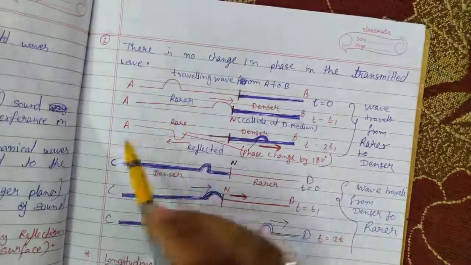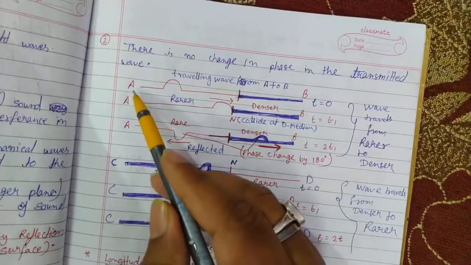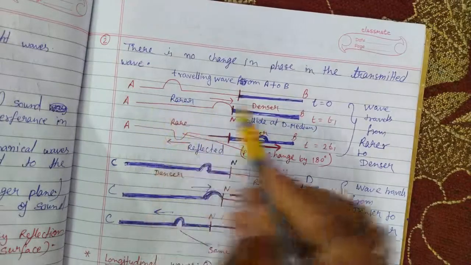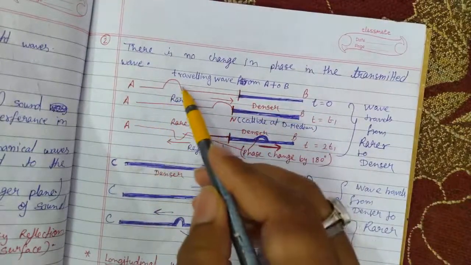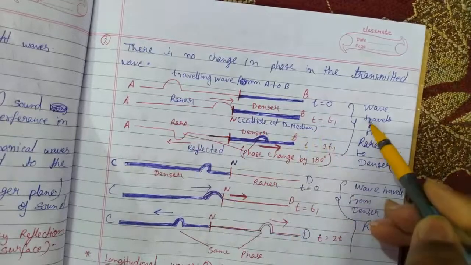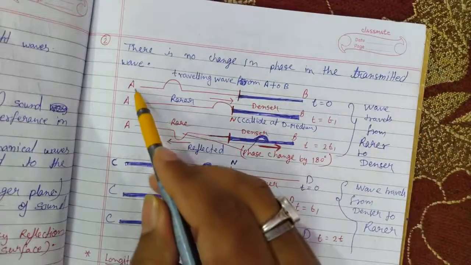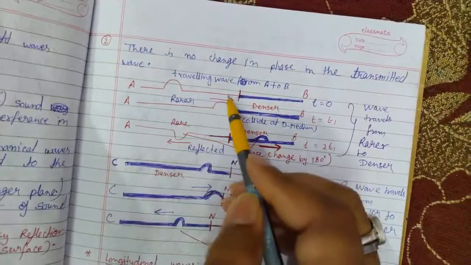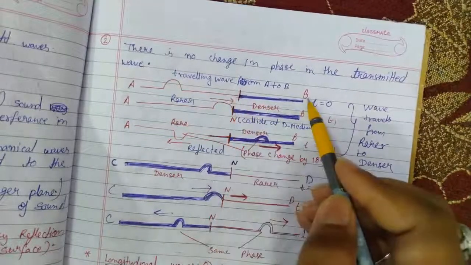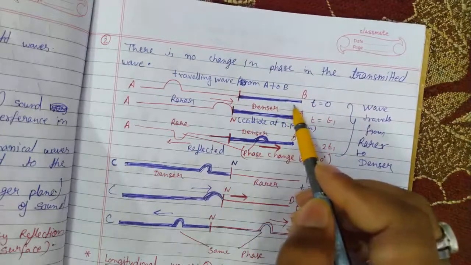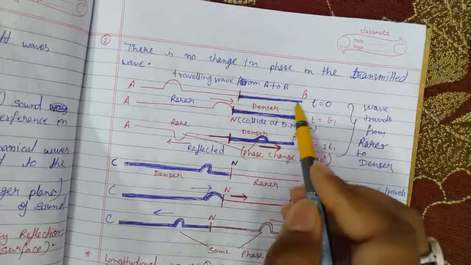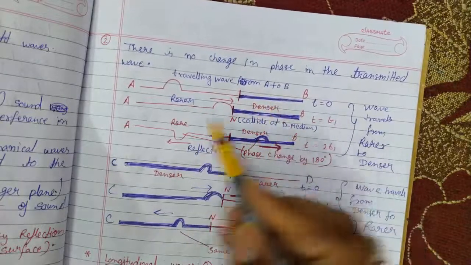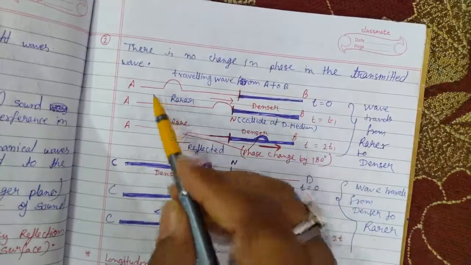Now students, here the three situations for rarer medium and denser medium are represented. A is a rarer medium and B is a denser medium, as shown by the dark blue line.